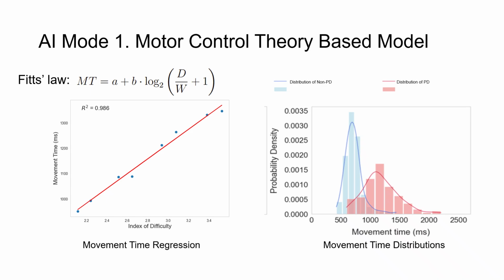The first is based on motor control theory, specifically Fitts' law. It models selection time as a logarithmic function of finger travel distance and target size. We observe that selection times follow an ex-Gaussian distribution, which captures both typical movements and occasional delays. Using this model, we estimate the probability that a given target selection duration comes from a user with Parkinson's disease.